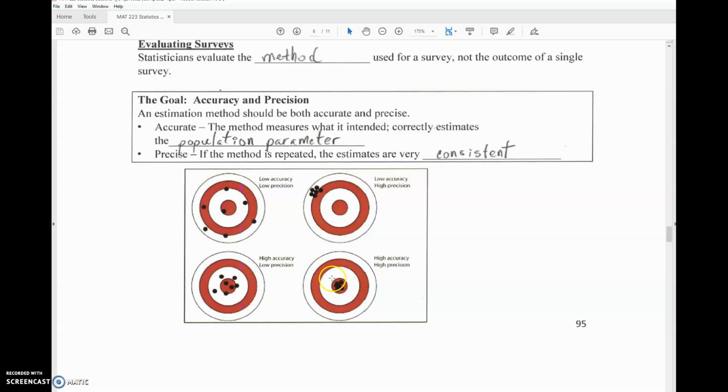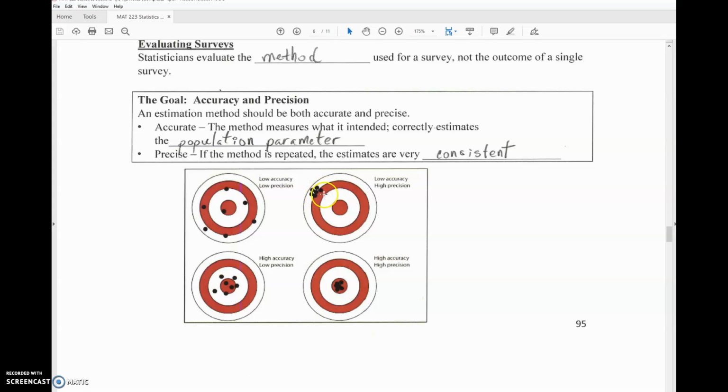If we do a survey, we would want to get really close to that true population proportion if possible. High accuracy means the sample proportion that we get would be close to the true population proportion, which is represented by the bullseye. So this is highly accurate. It's also highly precise. If we surveyed another 2,000 people and got another sample proportion, it ought to be close to what we got the first time, and both of them should be close to the true population proportion. That closeness to the true value is accuracy. If it was close to the previous one, that would be precision.